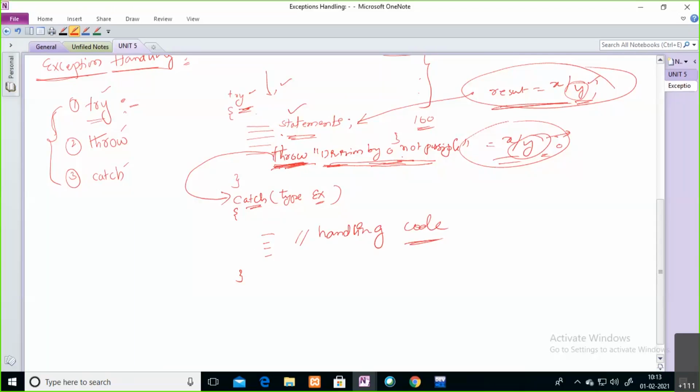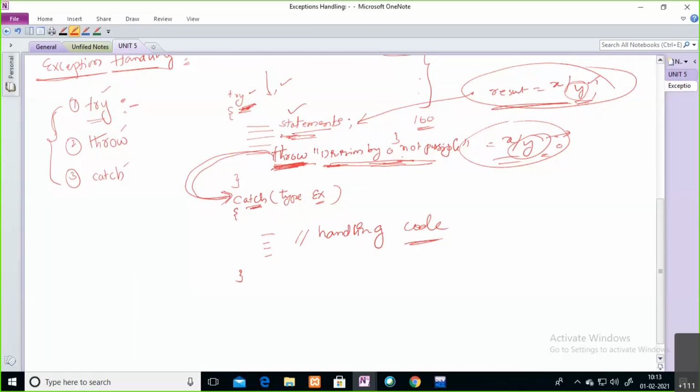See, this is the try block. Inside the try block, you write statements where you are expecting an exception. If the exception is raised, you throw it by using the throw keyword. Whatever exception is thrown by the throw keyword is caught by the catch block.